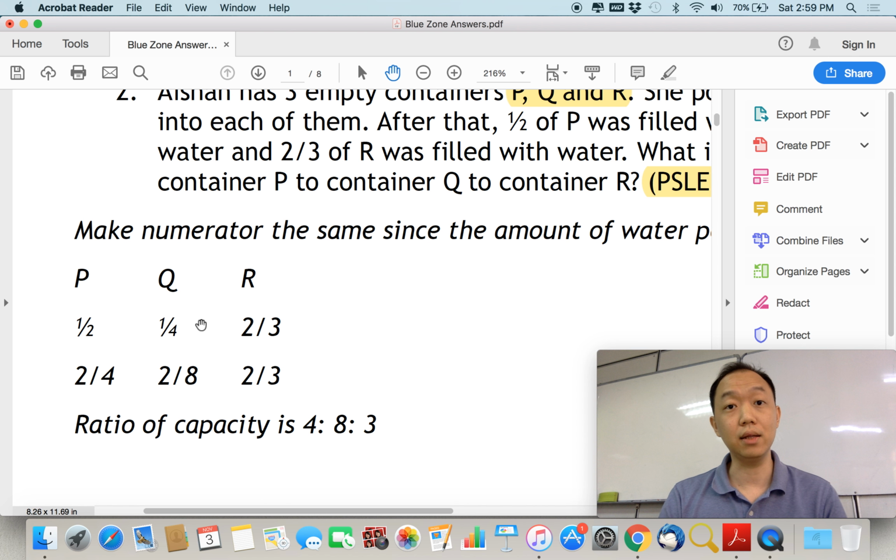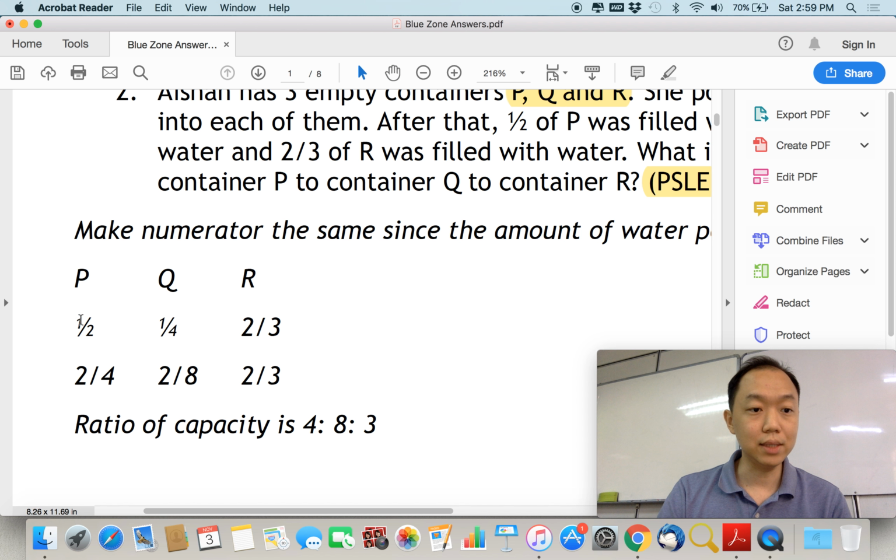But you must understand that the amount of water that was poured in is the same. What this means is that the numerators are supposed to be the same, but what is being shown to you is otherwise; they are different. So what you need to do is change them and make the numerator the same. That's what we did with these 2, 2, and 2.